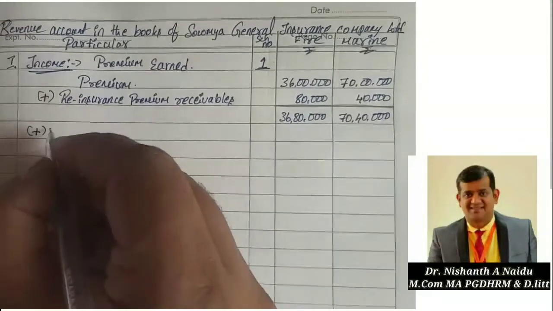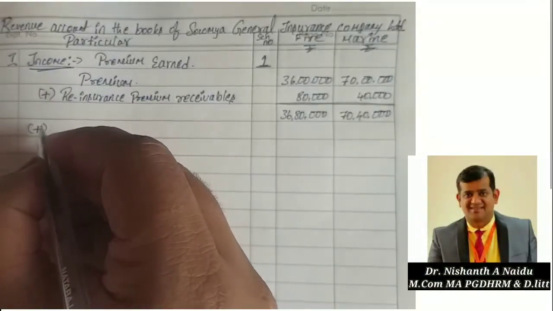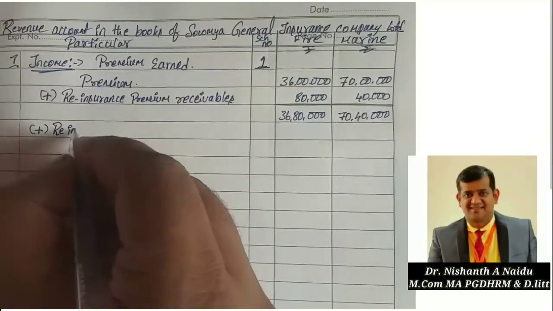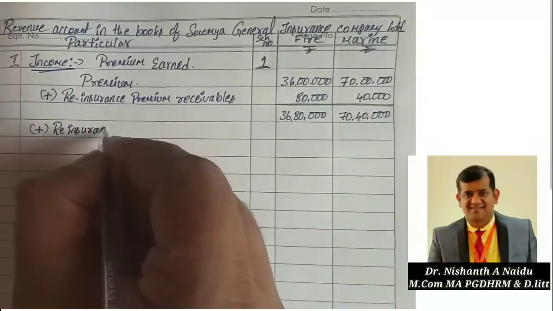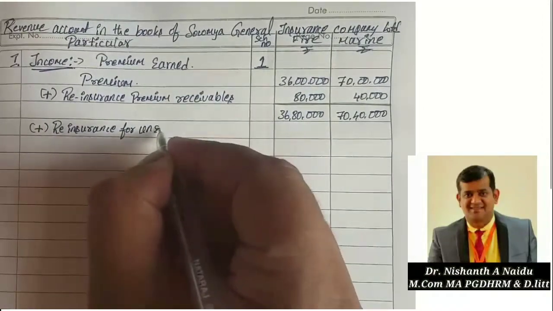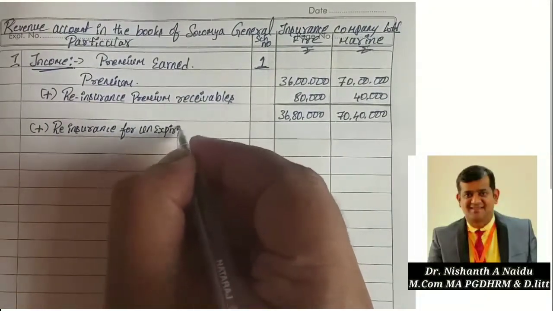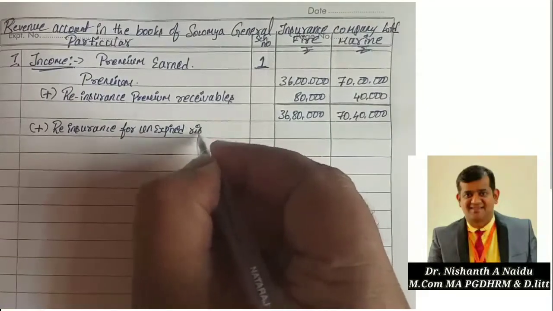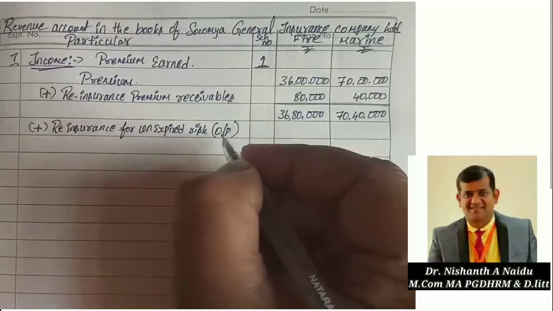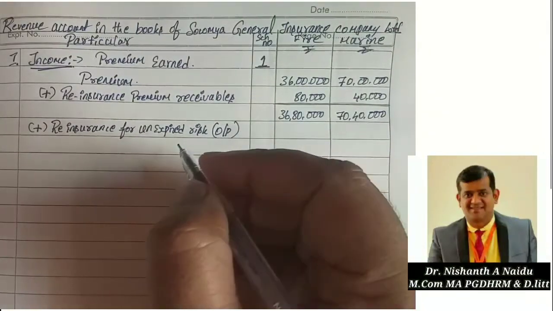Add reserve for unexpired risk. That is the opening balance. Only opening you have to add, so don't get confused.